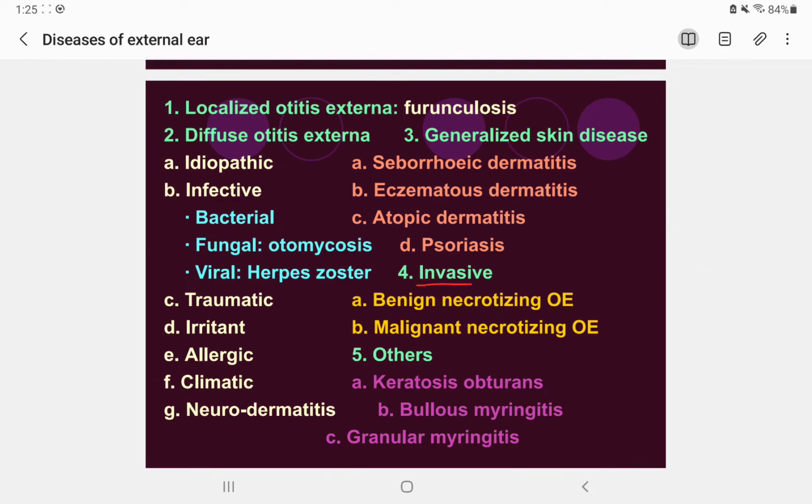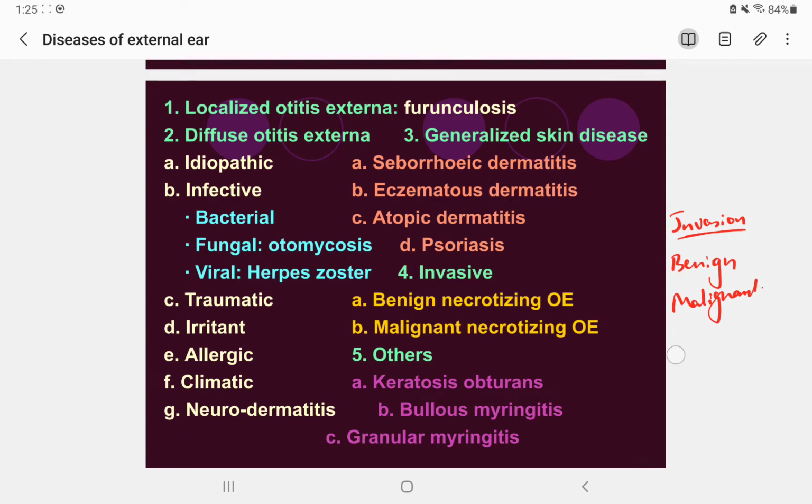Another is invasive, which can cause invasion. This is very dangerous. That can be benign necrotizing otitis externa and malignant necrotizing otitis externa. So you can memorize this. All right, so invasion, it causes invasion either benign or malignant.